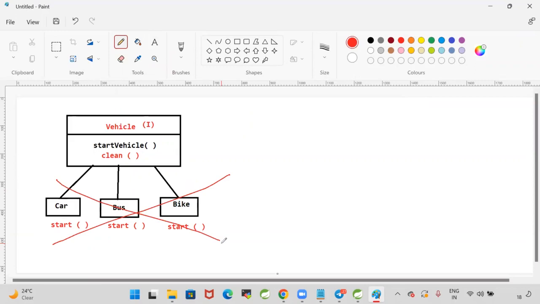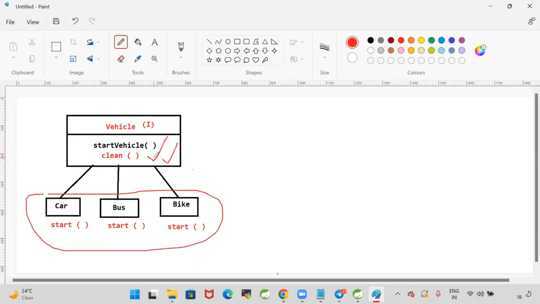Is it supporting the new functionality? No, no. To avoid this problem, Java 8 introduced a concept called default methods and static methods. Don't write an abstract method in the interface. Write a default method in the interface. If you write a default method, that means a concrete method. Without disturbing the existing classes, you can add a method with a body in the interface. That's where default methods came into the picture.